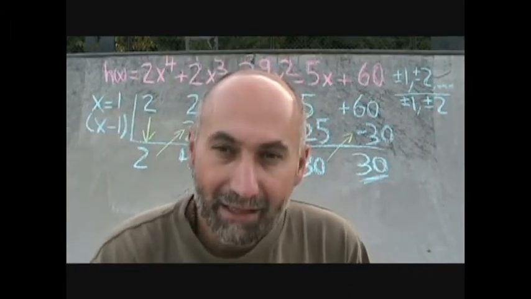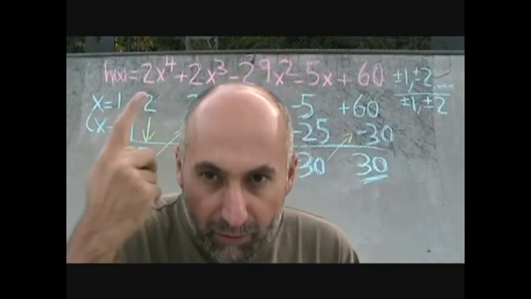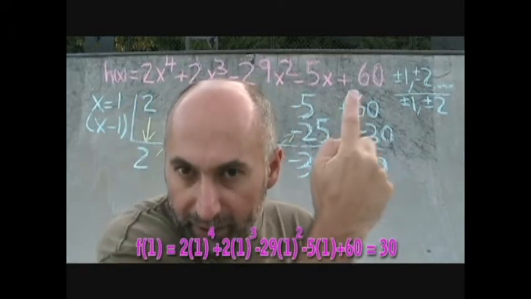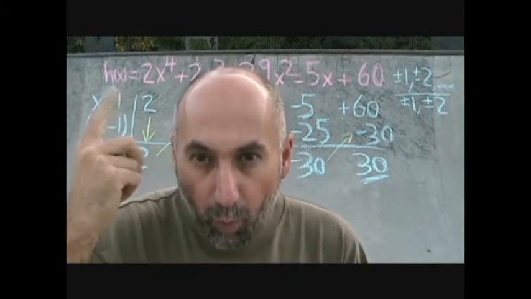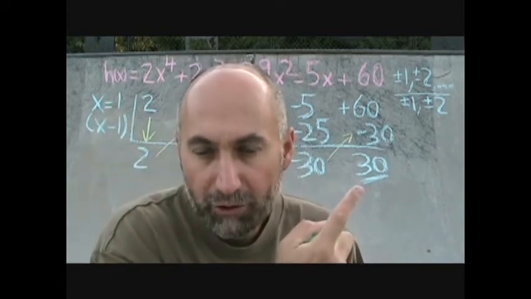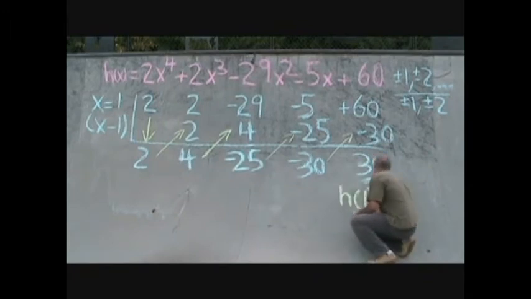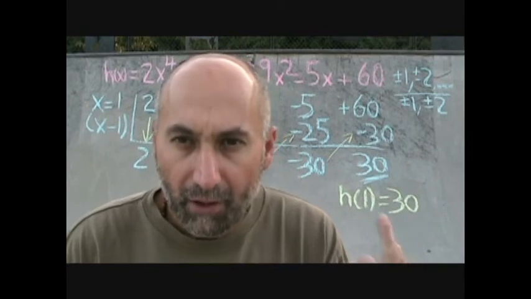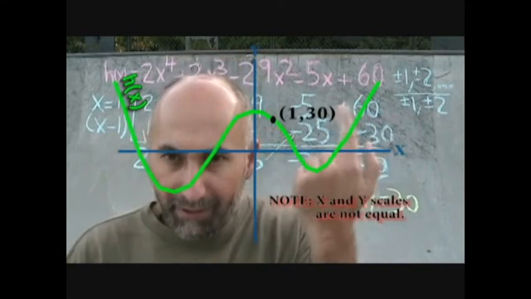What this does mean is if you put in x is equal to 1 in the polynomial, so it becomes 2 times 1 to the power of 4 plus 2 times 1 to the power of 3, if you do all this, your h of 1, your y when x is equal to 1, is going to be 30. So this is really a coordinate that we just found for the polynomial. So what we just found out was h of 1 is equal to 30. When x is 1, the y is 30. It's a coordinate on this graph.